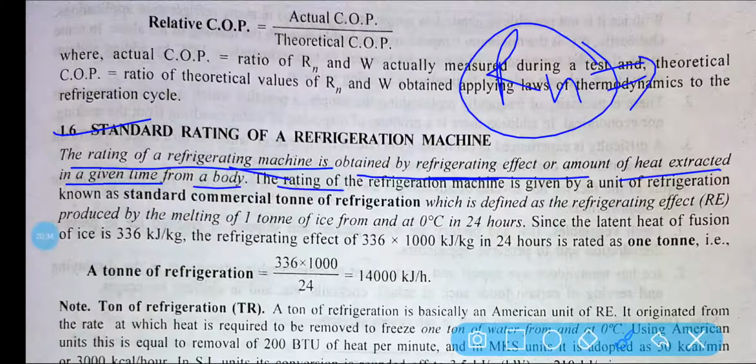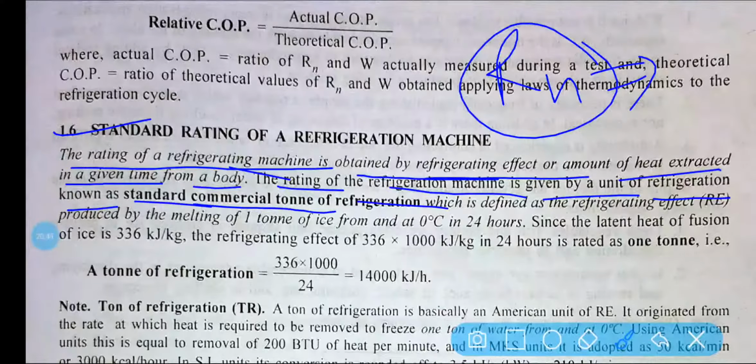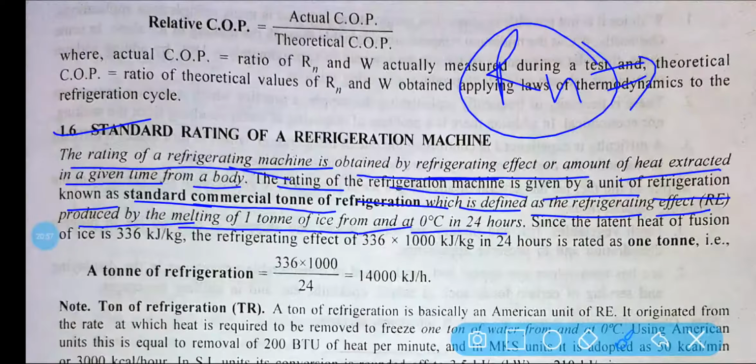Okay, so the rating of a refrigerating machine is obtained by the refrigerating effect, or the amount of heat extracted in a given time from a body. The rating of a refrigerating machine is given by a unit of refrigeration known as the commercial ton of refrigeration. What do you mean by that? It is defined as the refrigeration effect produced by the melting of 1 ton of ice at 0 degree centigrade in 24 hours.